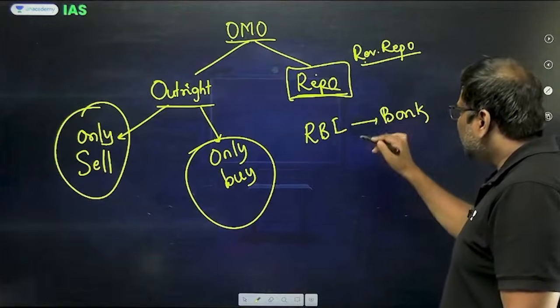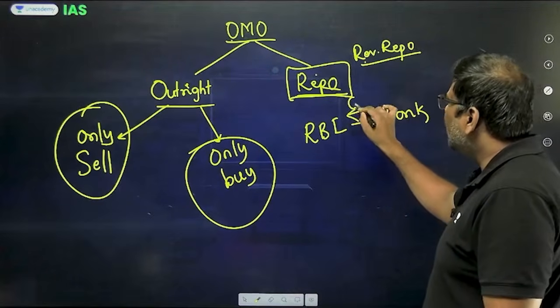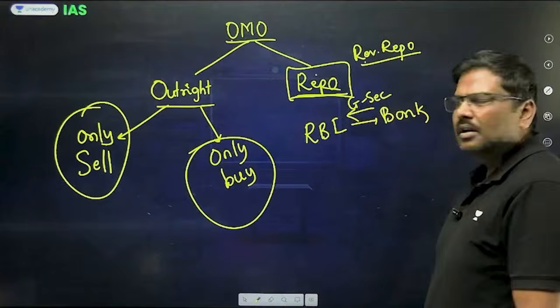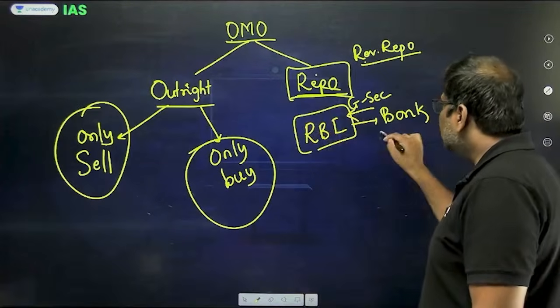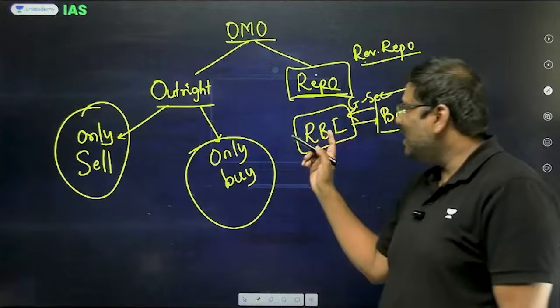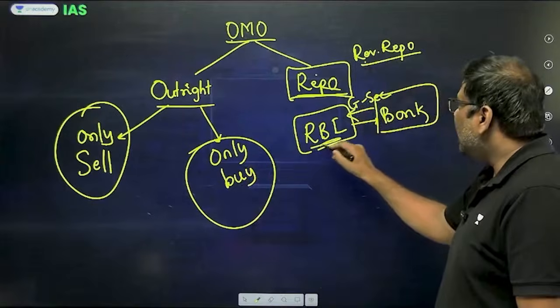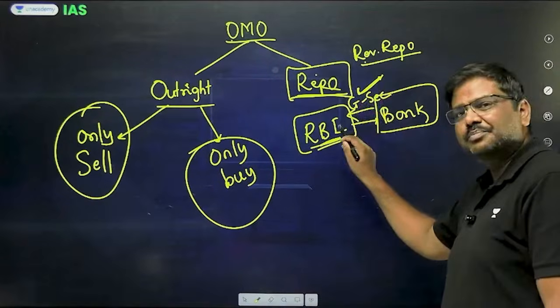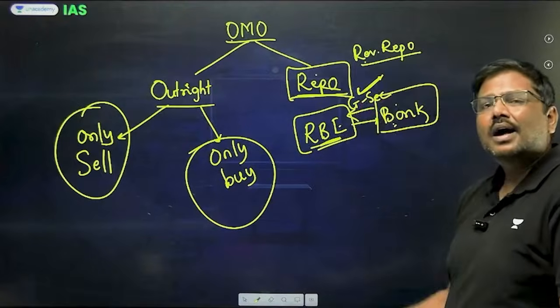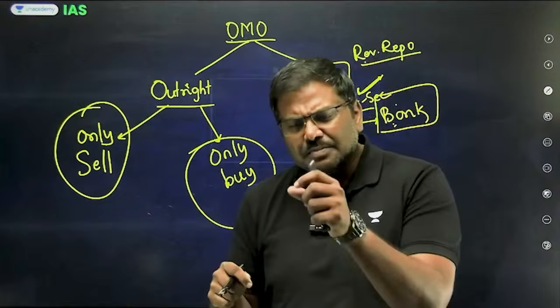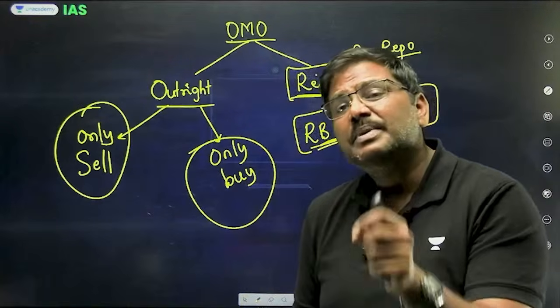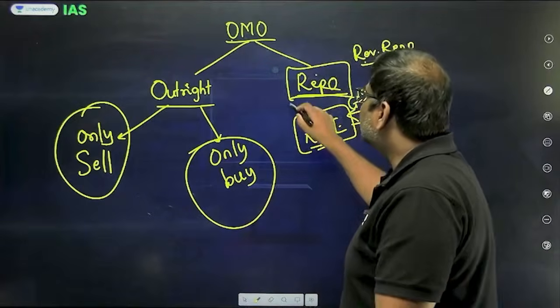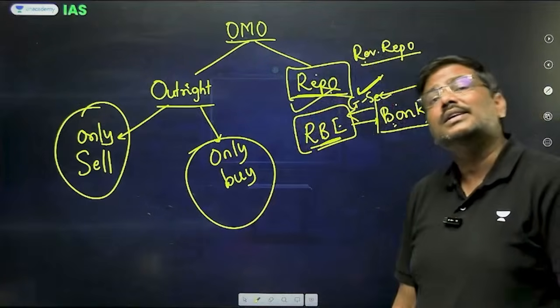Bank will take the money from RBI and sell government securities today. But with the promise, that is, in the transaction, there is an agreement. The RBI will return the government securities, or sell the government securities back to the bank, after a certain time period, after a specific number of days at a specific price. This is essentially the concept of repo and reverse repo.